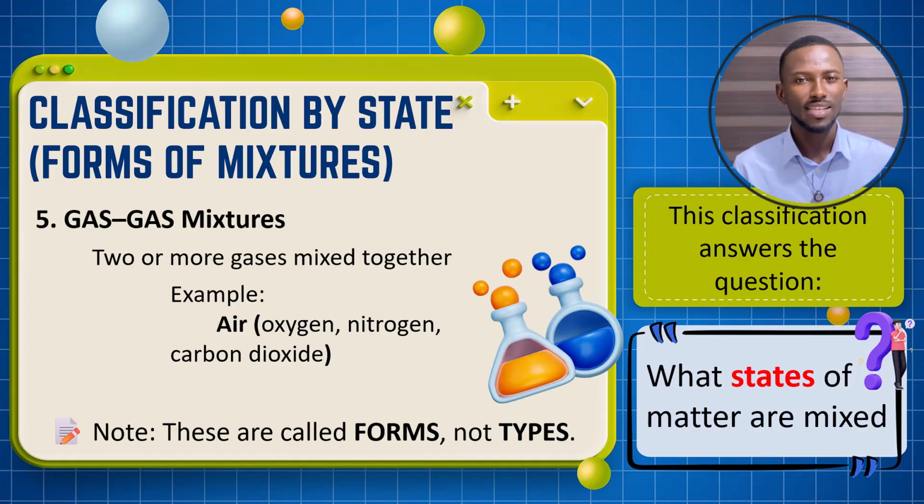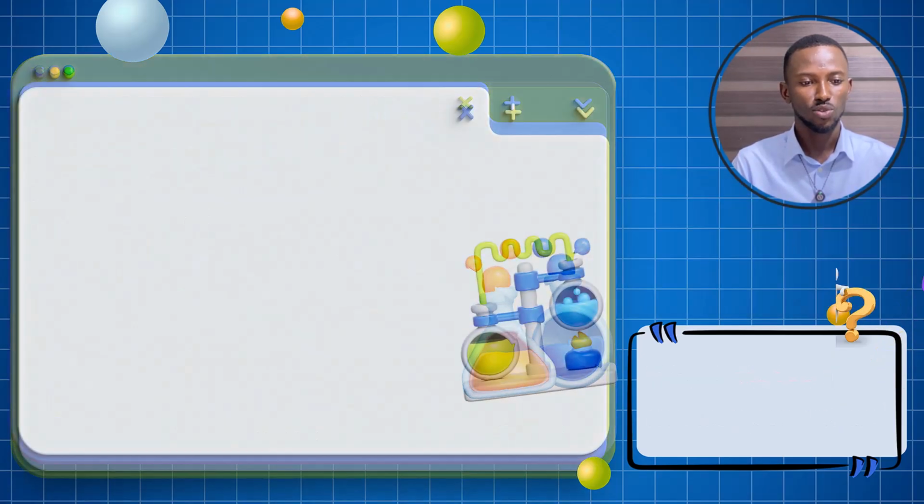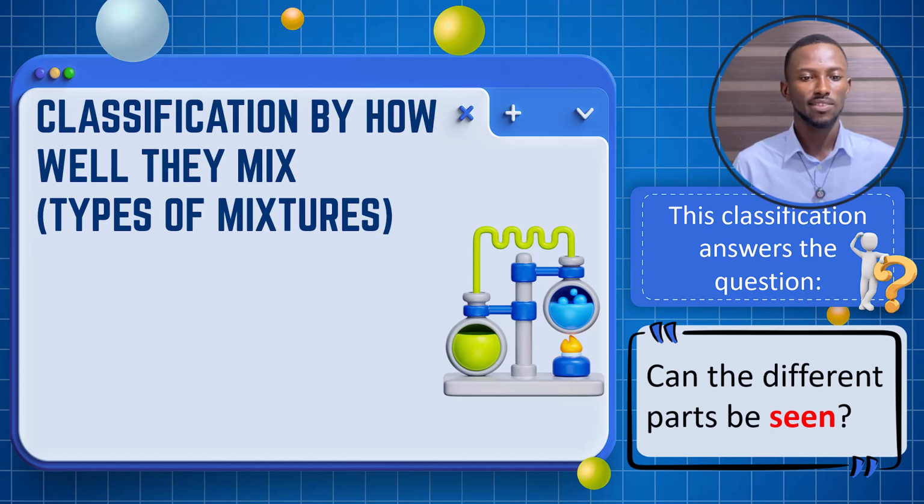But most often than not, they really do not specify. They just tell you to classify mixtures. Then you have the liberty to choose the style of classification you want. When it gets to the question aspect, we will explain that in detail. So far, so good. We are done with classification by the state of matter that have been mixed.